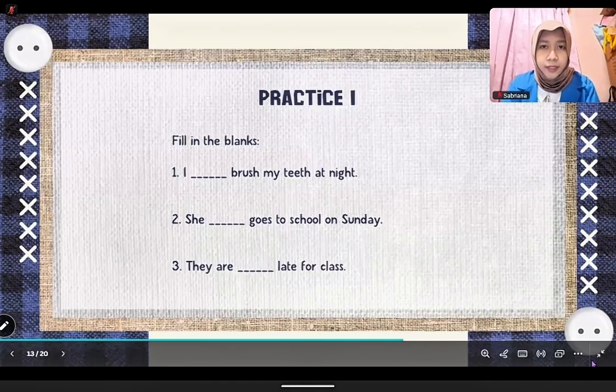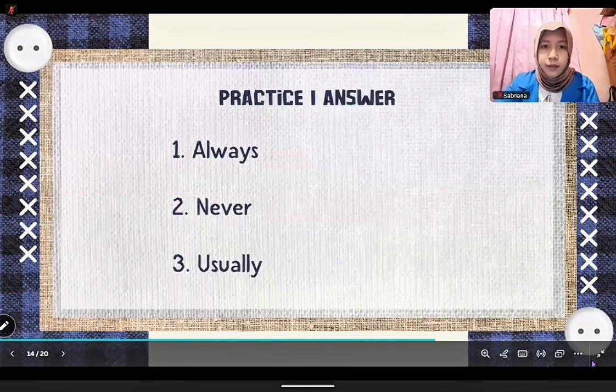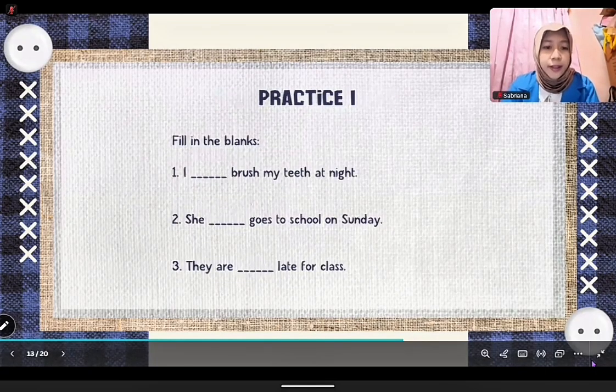Let's practice a little. Fill in the blanks. 1. I brush my teeth at night. 2. She goes to school on Sunday. 3. They are late for class. And the correct answers are 1 always, 2 never, 3 usually. So we say I always brush my teeth at night. 2. She never goes to school on Sunday. 3. They are usually late for class.